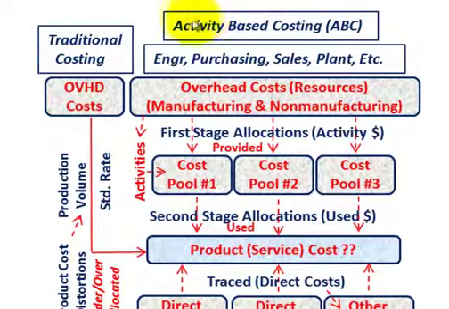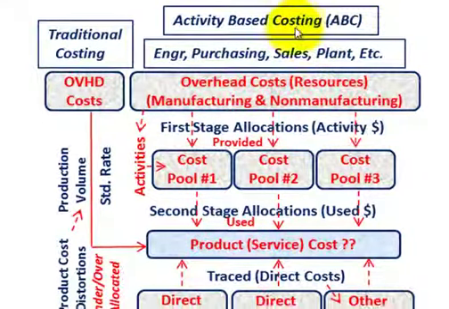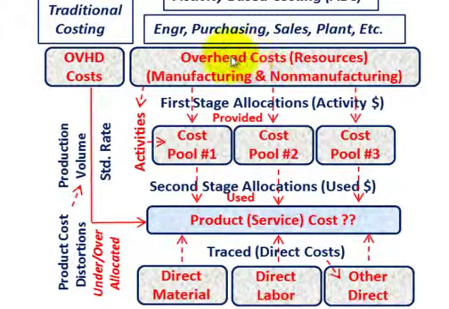What we're going to be going over here is an overview of activity-based costing, or ABC costing, and get a basic understanding of what this costing system is. With any product costing, you're going to have these indirect costs, or overhead costs. In activity-based costing they refer to them as resources, and they could be both manufacturing and non-manufacturing overhead costs.